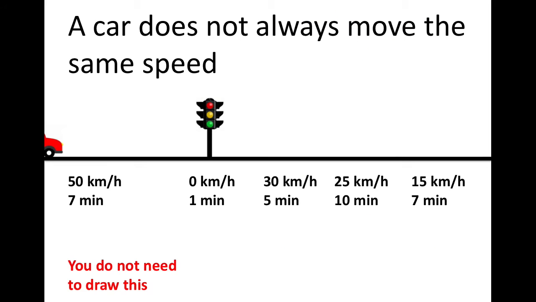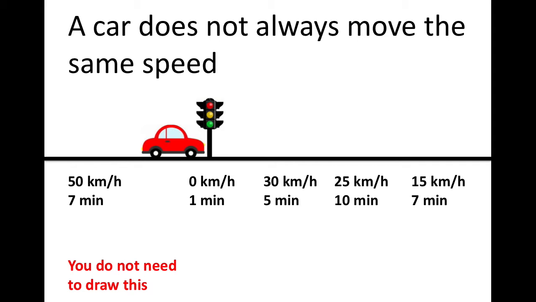Okay, so a car. When we're talking about speed, we know that an object does not always move at the same speed the entire journey that you are traveling. So, for example, here, this car may be traveling at 50 kilometers per hour for 7 minutes. And then for 1 minute, it's sitting at this street light and it's got a 0 speed, right?